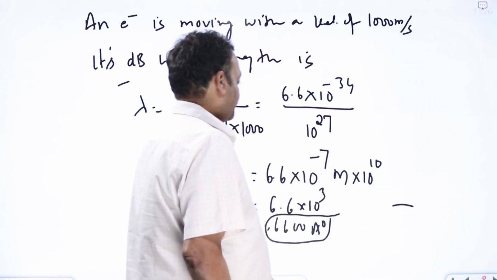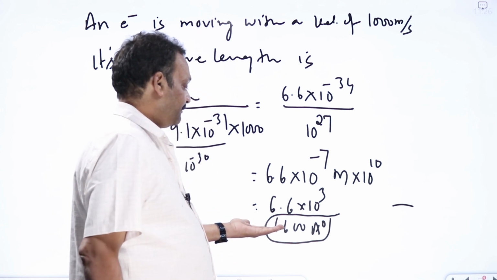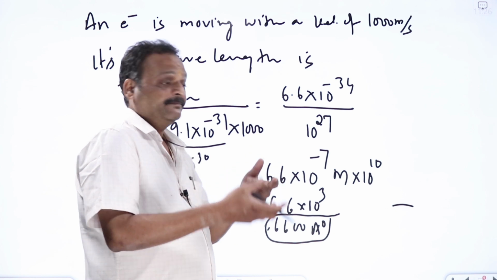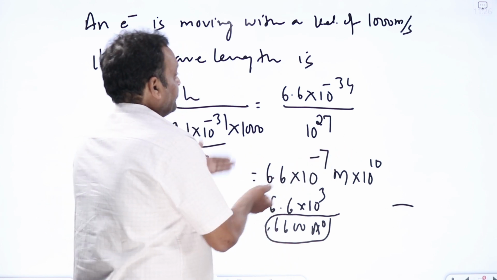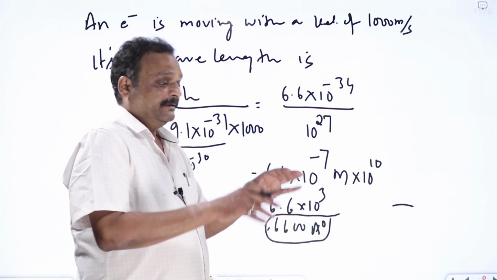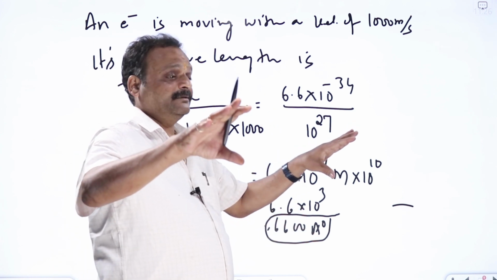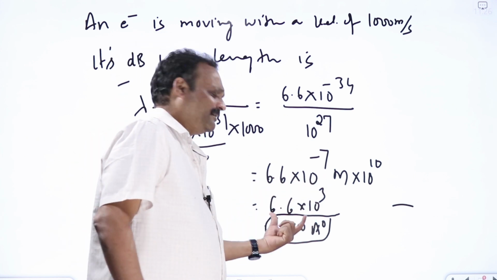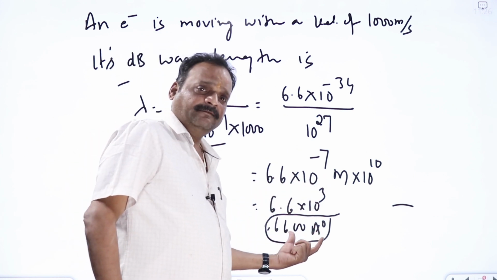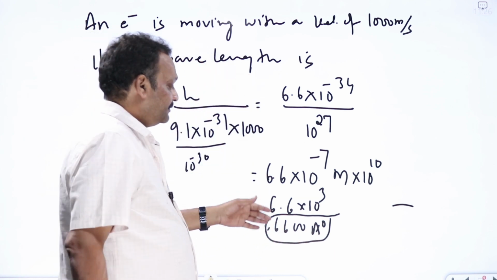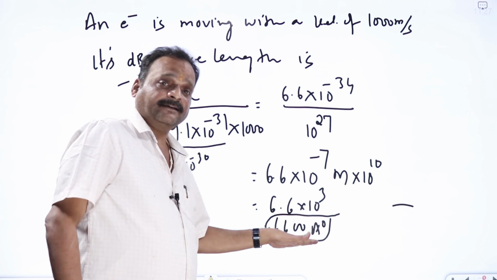Actually, the wavelength cannot be that big because the size of the atom itself is 1 angstrom, 2 angstrom, 3 angstroms. Whereas the de Broglie wavelength of this electron in this particular example is around 6600 angstroms, nearly 5000 angstroms. In which atom the electron is present, we cannot tell. This is a very large value of de Broglie wavelength for an electron. Means the concept of de Broglie matter waves is very prominent in the case of electrons.